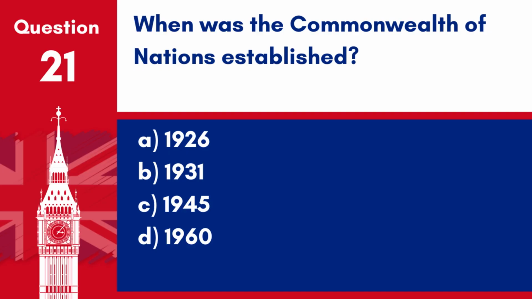A. 1926. B. 1931. C. 1945. D. 1960. Answer: B. 1931. The Commonwealth of Nations was formally established in 1931 under the Statute of Westminster, affirming the equality of its members and their independence from British legislative control.